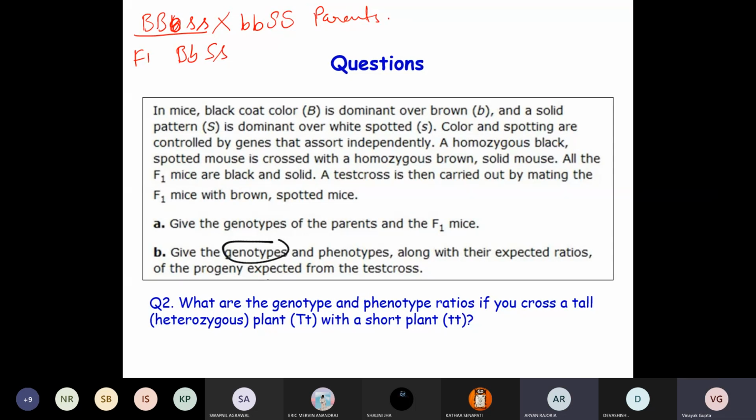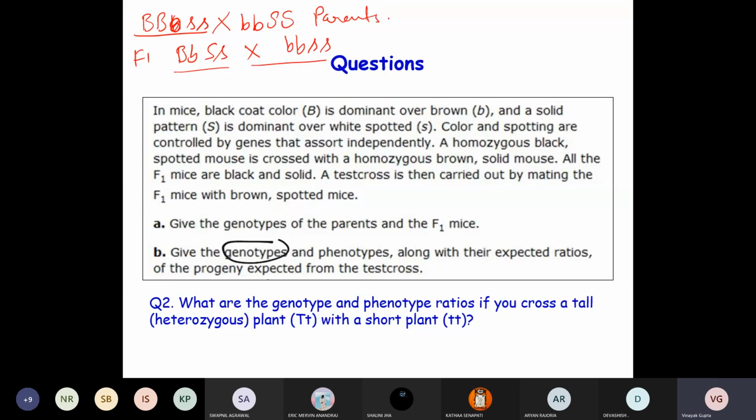Okay. So now the next part of the question is that a test cross is then carried out by mating the F1 mice with a brown spotted mouse. What should be the genotype of the brown spotted mice? Small b, small b, small s, small s. Okay.